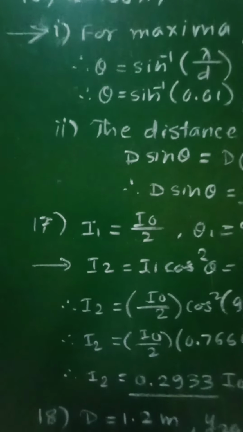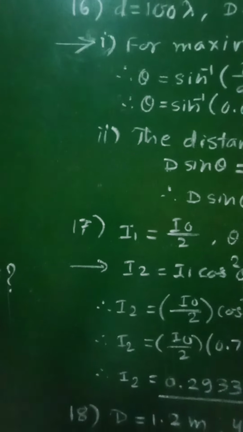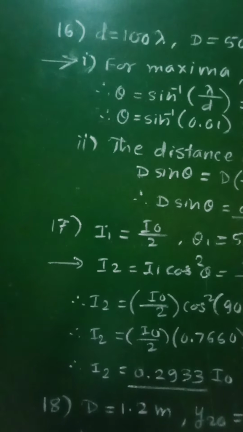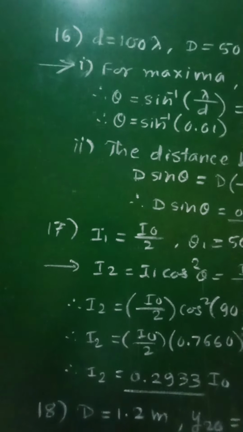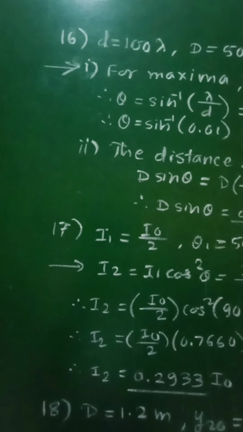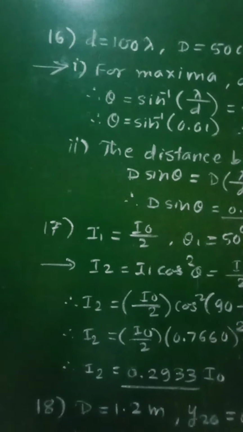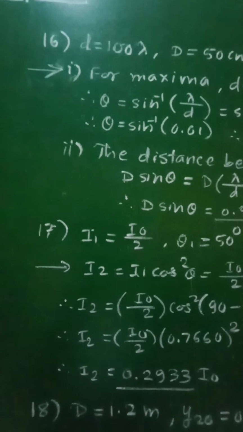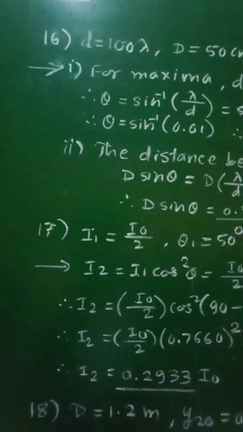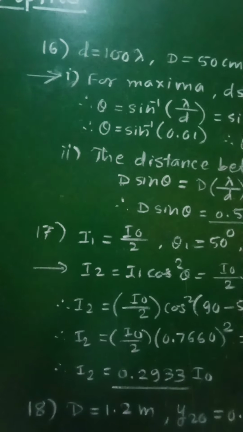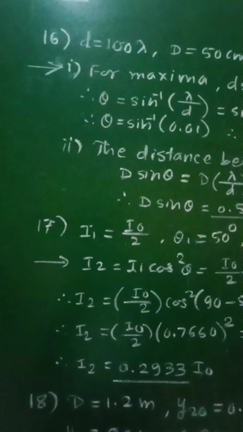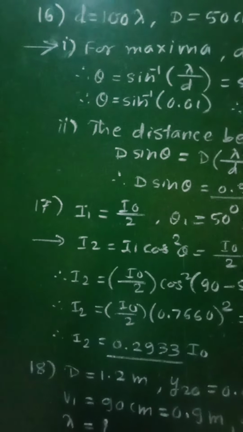And now let us see next numerical number 17, which is stated as: unpolarized light with intensity I0 is incident on two polaroids. The axis of first polaroid makes an angle of 50 degree with the vertical, and the axis of second polaroid is horizontal.